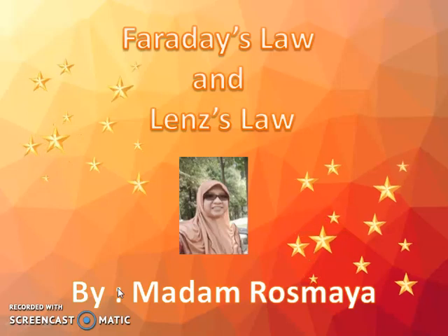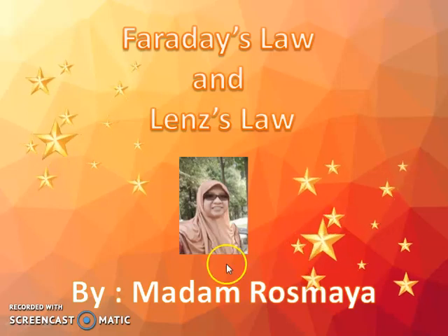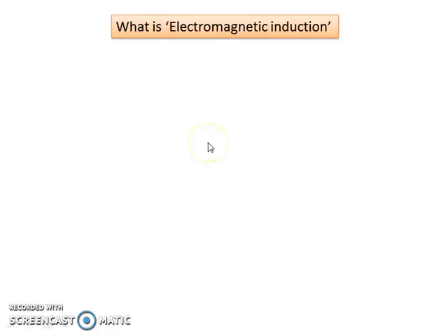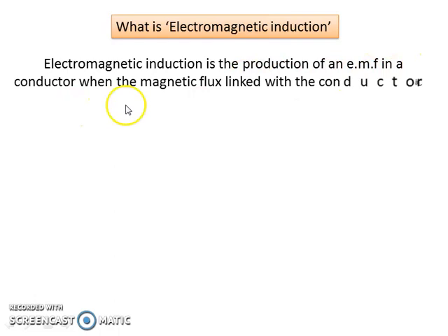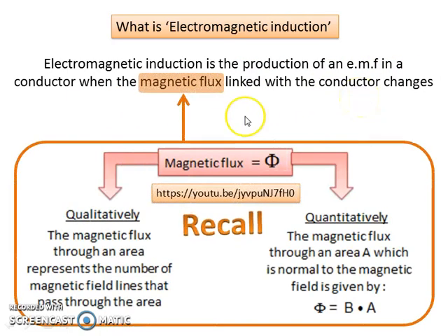In this video, we are going to discuss Faraday's law and Lenz's law. So what is electromagnetic induction? Electromagnetic induction is the production of EMF in a conductor when the magnetic flux linked with the conductor changes.